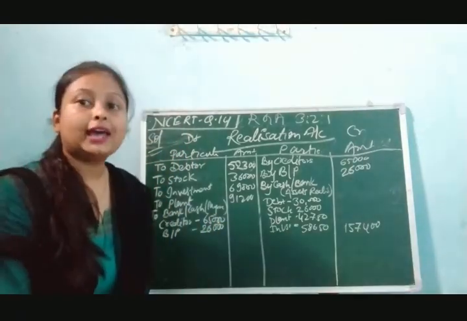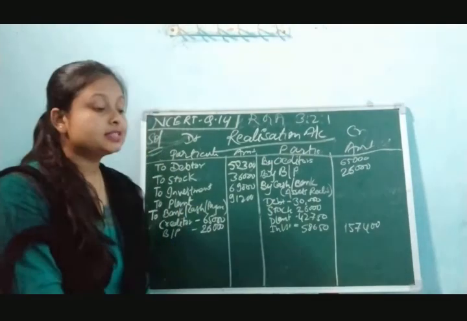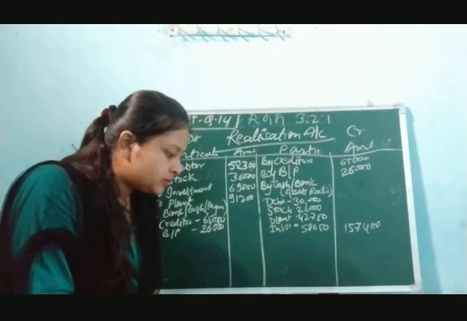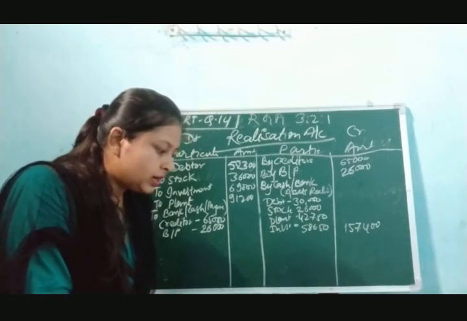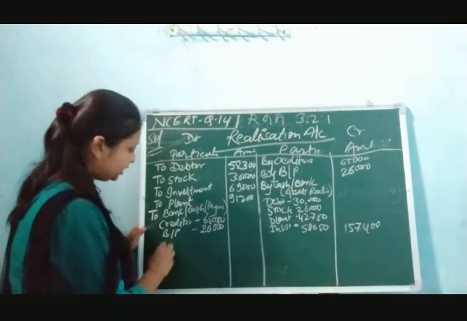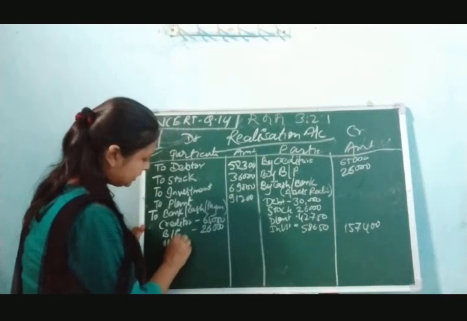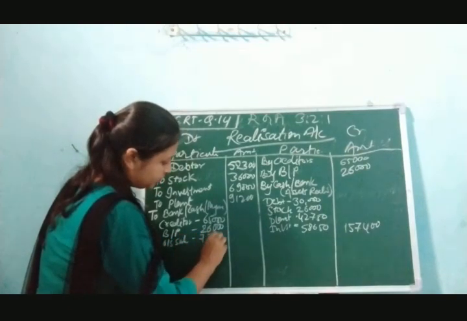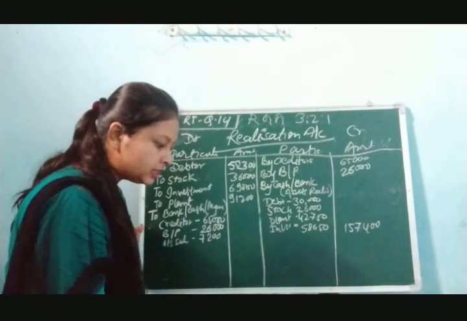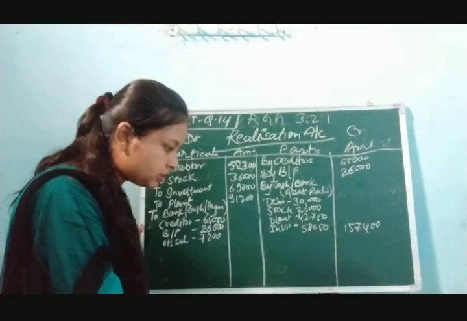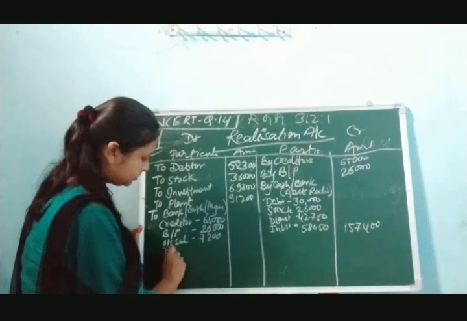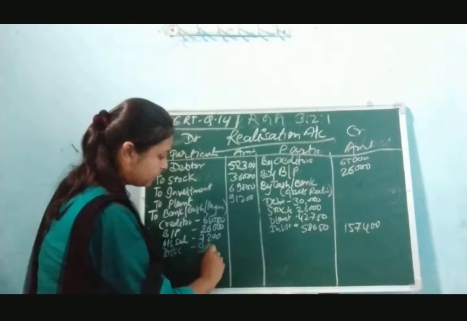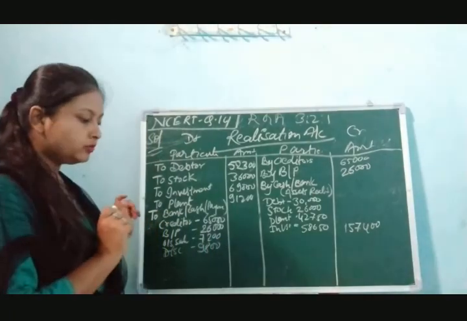Now two more liabilities we have to pay that are given in the adjustment. The firm had to pay 7,200 as outstanding salary. So outstanding salary is 7,200 rupees. And one contingent liability is also there, discounting of bill. The amount given is 9,800. That also we have to pay.